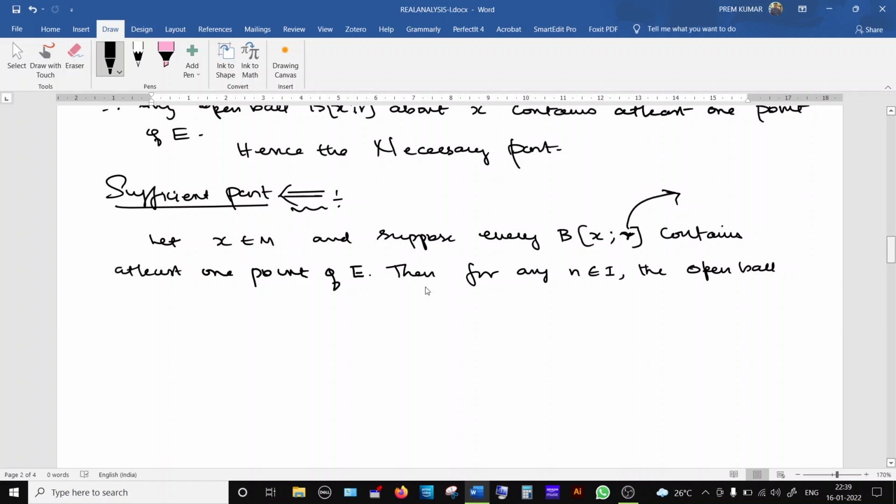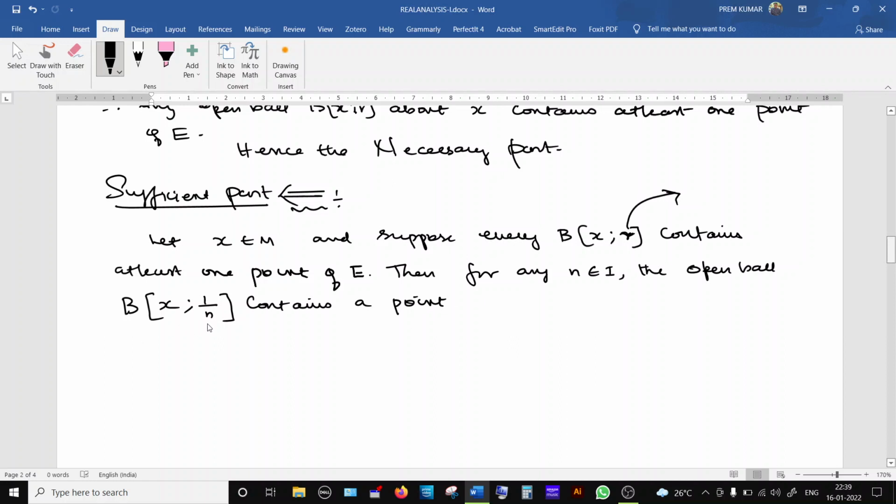So then for any n in I, the open ball, this is the open ball we are creating, center is x, but the radius is 1 by n, contains a point, minimum one point it contains.